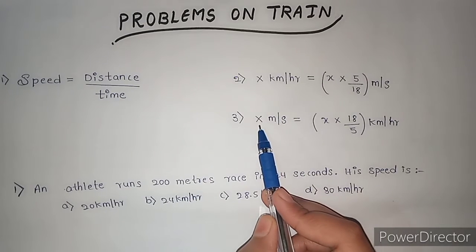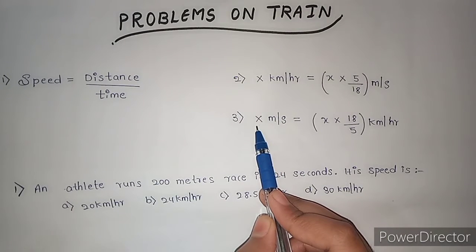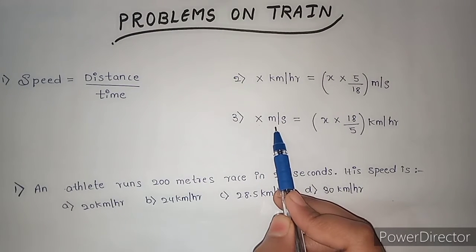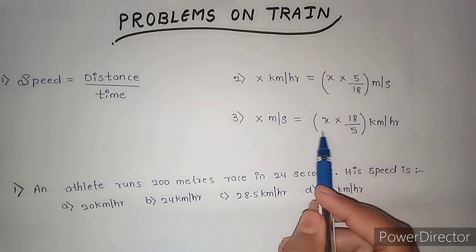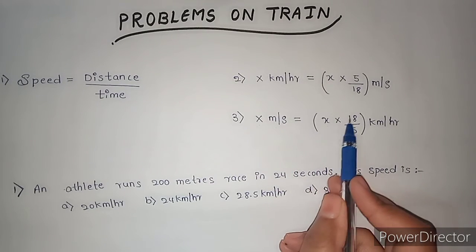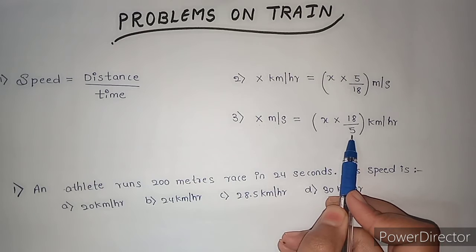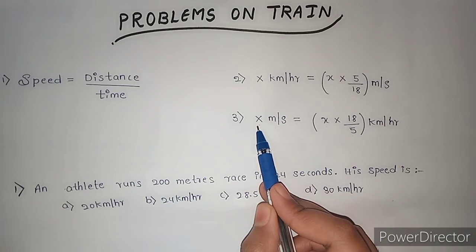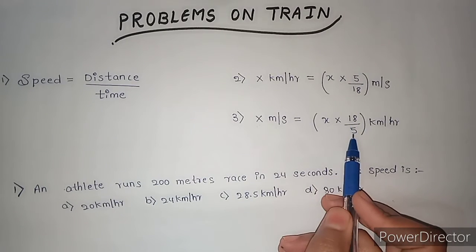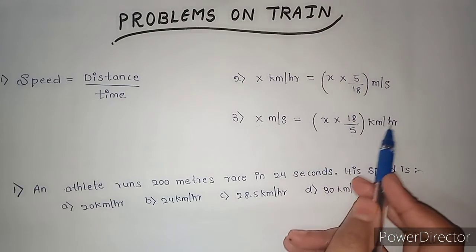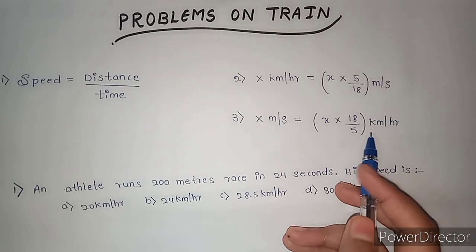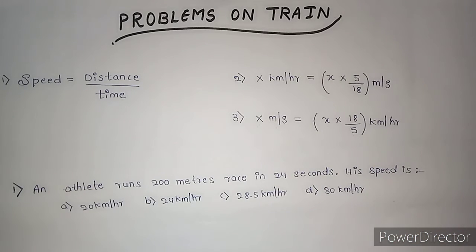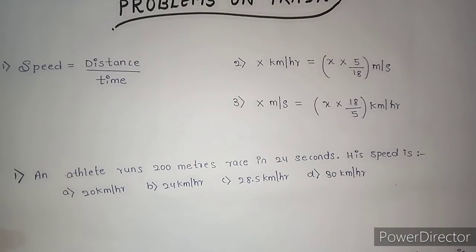And when we have the question to convert x meter per second to kilometer per hour, we have the formula x into 18 by 5. Just multiply that given number with 18 by 5, then x kilometer per hour will come. Okay, to understand this, let's solve some more problems.